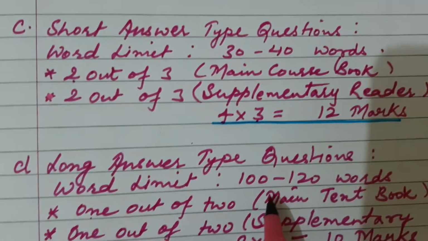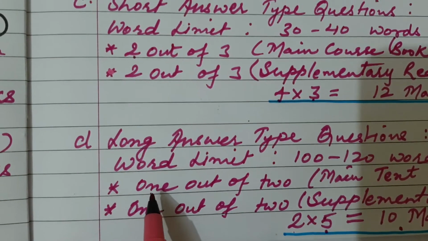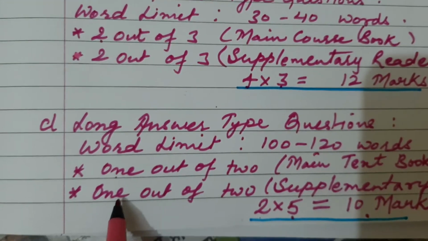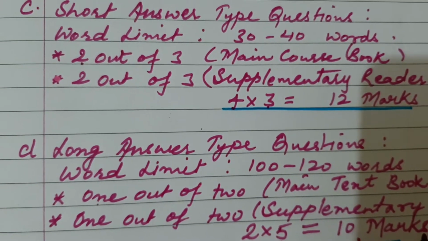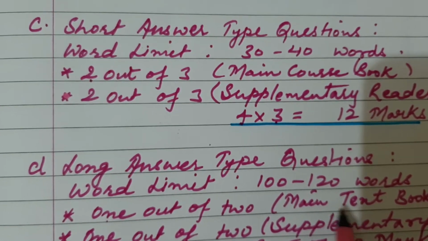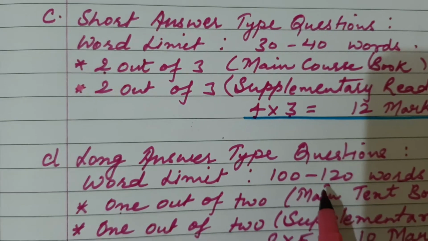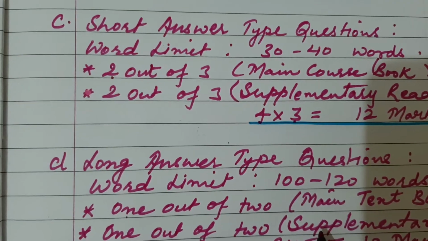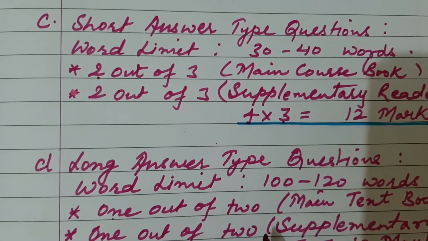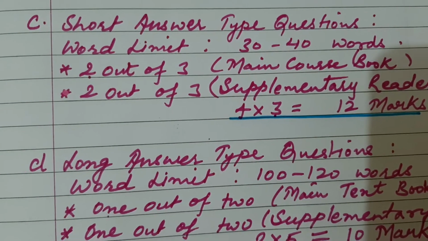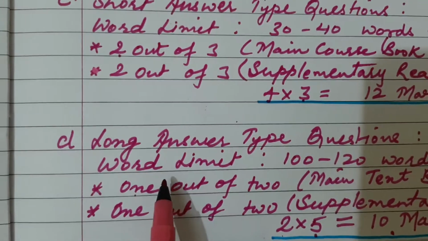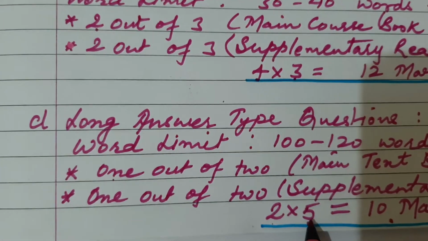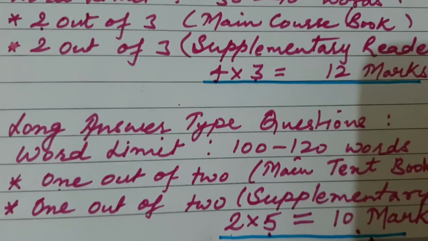Fine. Now the last one will be long answer type questions. The word limit will be 100 to 120. Here 1 question out of 2 you will have to do from the main course book and 1 out of 2 from the supplementary reader. Again I will tell you, the main textbook for 9th class is Beehive and for 10th class is The Flight. Supplementary for class 9 is Moments and for class 10 The Footprints Without Feet. So here these are 2 questions, one from the supplementary and one from the main course book. So 1 question will carry 5 marks and 2 questions for 10 marks.